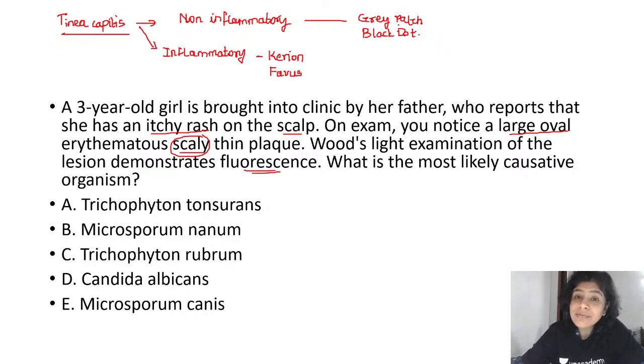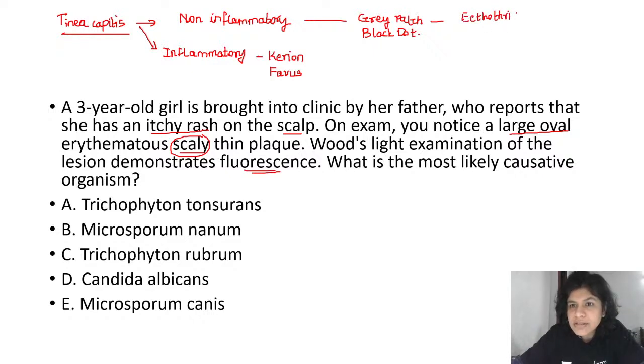Now, why am I saying that it is a grey patch variant of tinea capitis? One thing they have mentioned, it's a large oval scaly plaque. So what happens in grey patch? Grey patch, please remember, is an ectothrix kind of infection.